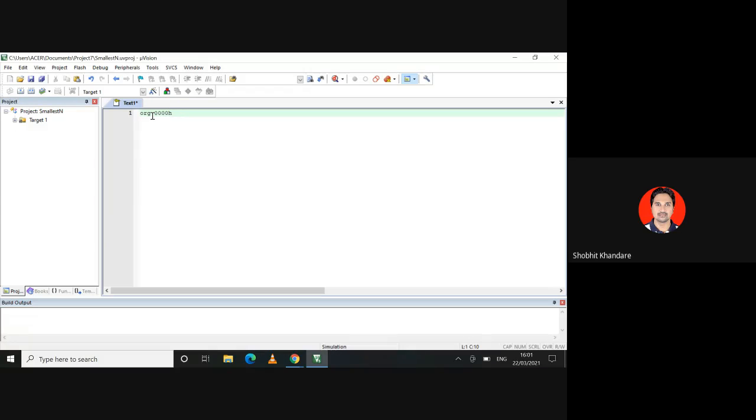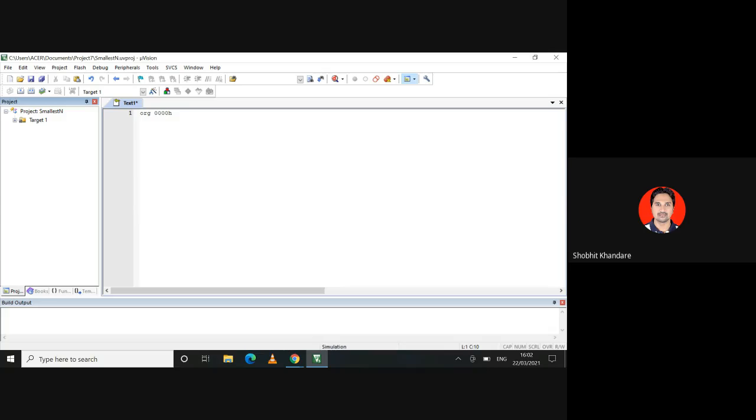So I want there to be 4 total programs. This particular experiment is divided into A part and B part. A part is to get the largest number, B part is to get the smallest number from the given array. You can take 5 numbers or 6 numbers, and out of these you get the largest and the smallest. For every largest number there will be 2 codes, one using CJNE, the other using SUBB, and the same applies for the smallest number. So I'll be doing the smallest.